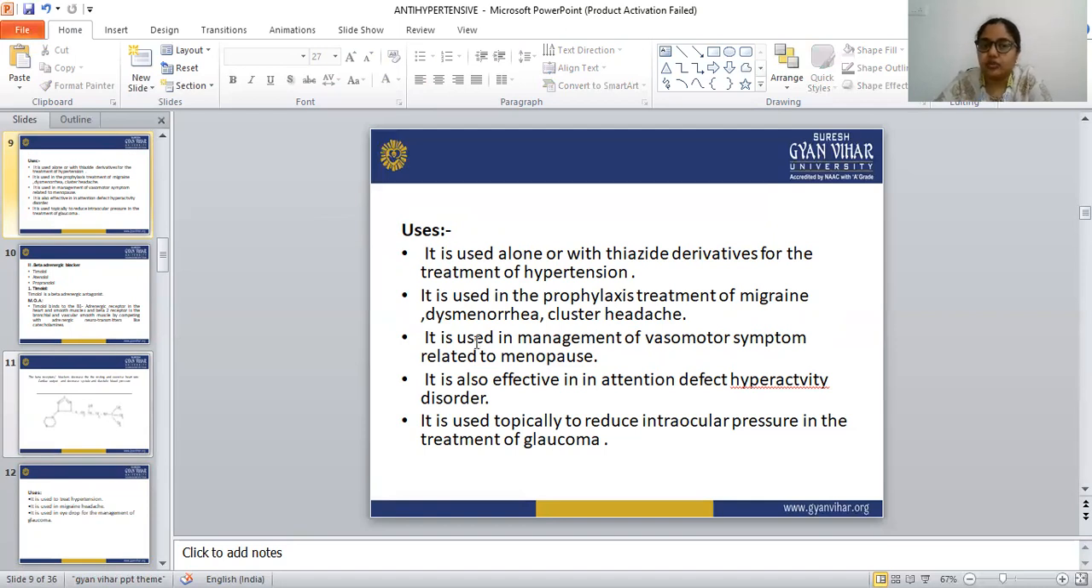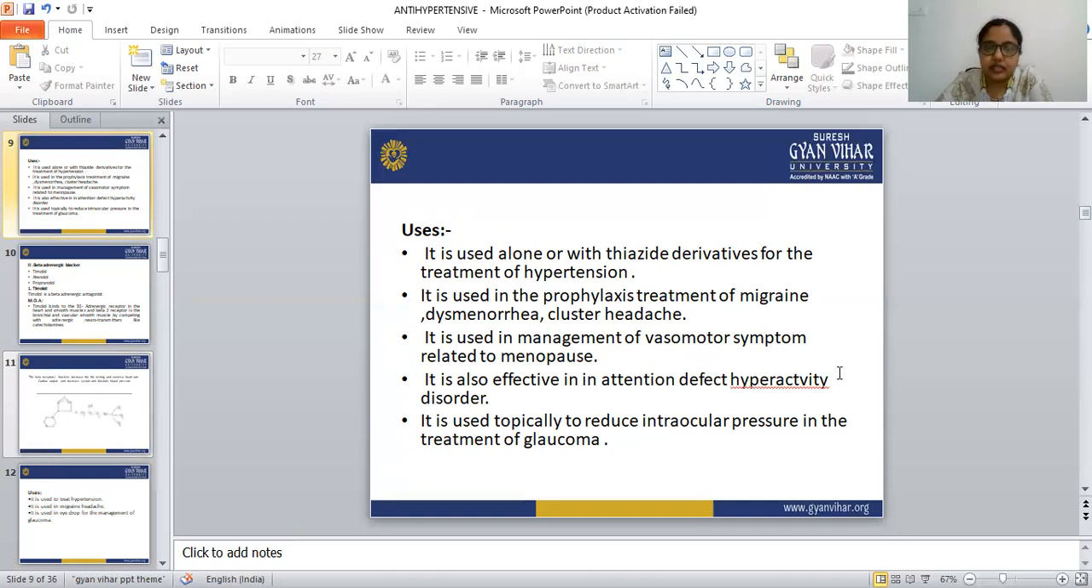And it is also used in the management of vasomotor symptoms related to the menopause. The vasomotor symptoms are related to the menopause, meaning in women after the menopause there are some symptoms, like night sweating, that come under vasomotor symptoms. When the menopause occurs in the woman, at that time these vasomotor symptoms happen, and they are also managed with the help of the centrally acting antihypertensive drug.